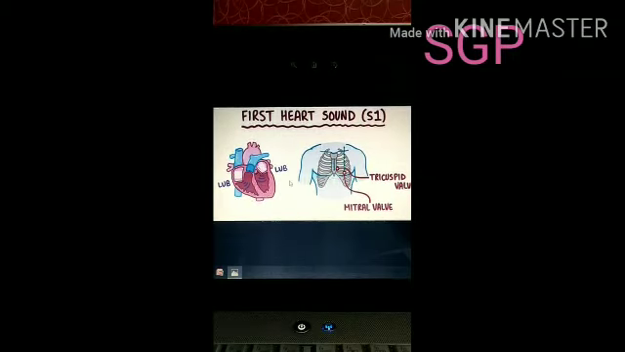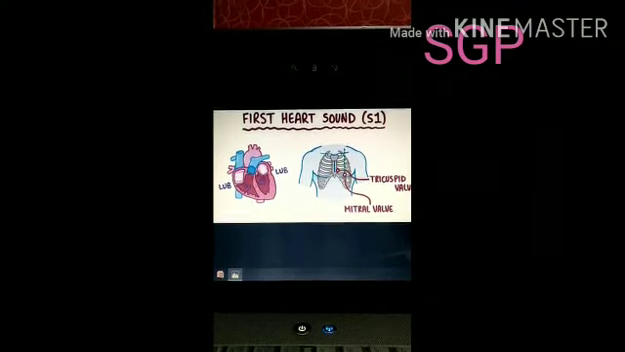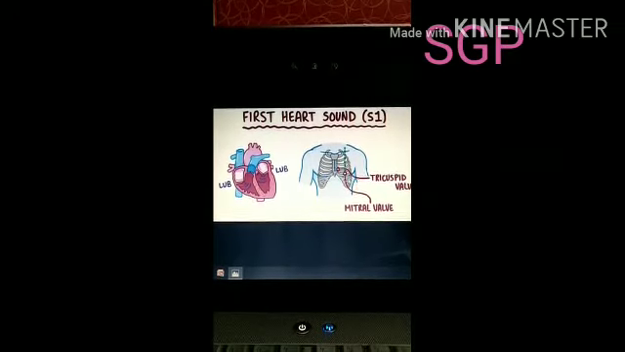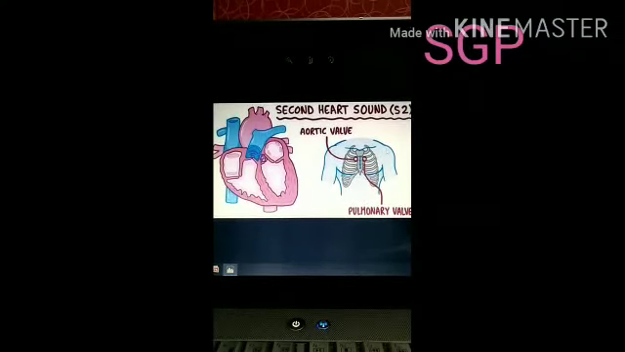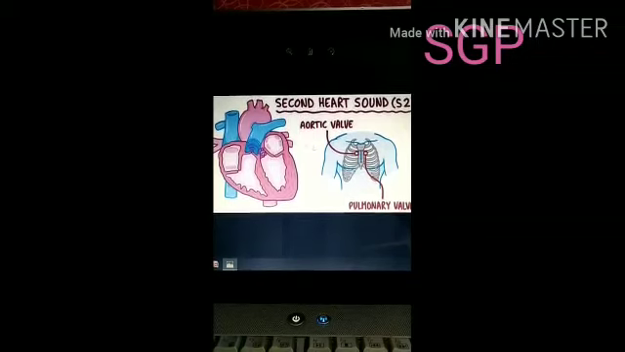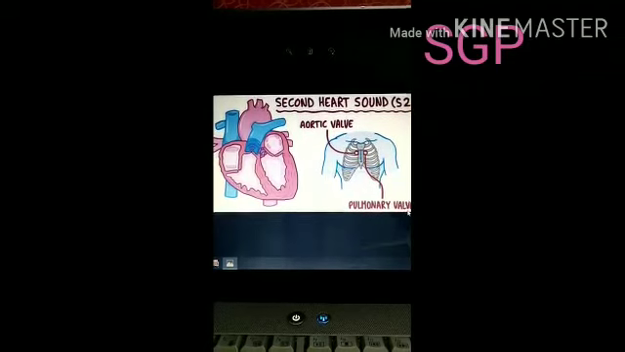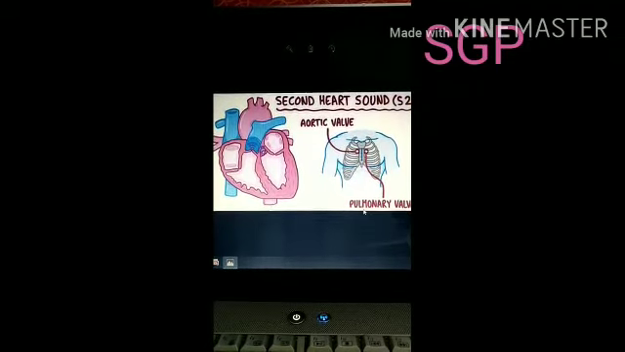It occurs in long duration, and it is produced by the closure of the tricuspid and bicuspid valves. Then the second heart sound is dub. The dub sound occurs in short duration, and it is produced by the closure of the semilunar valves.